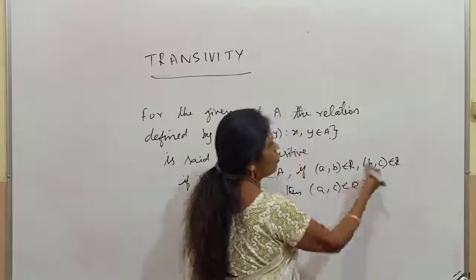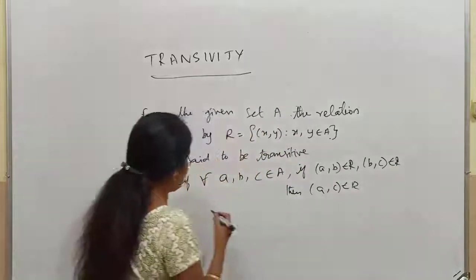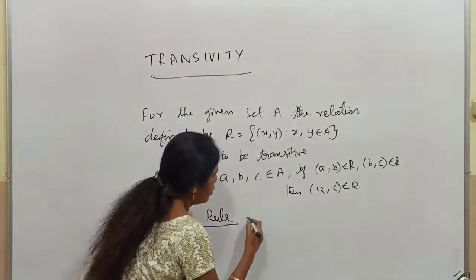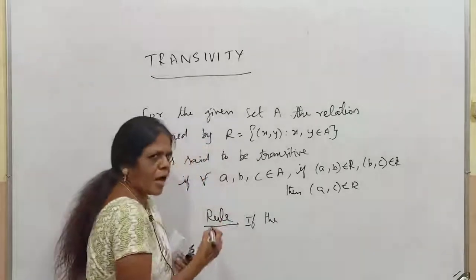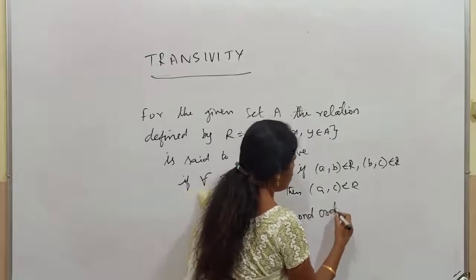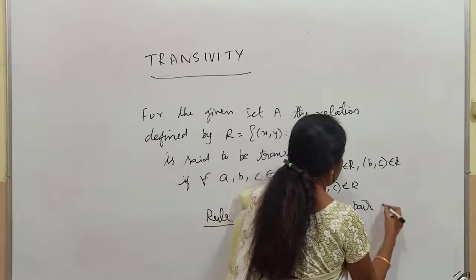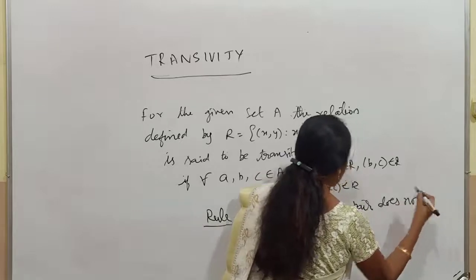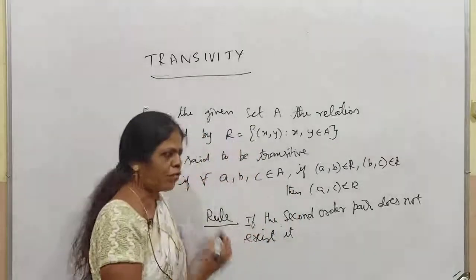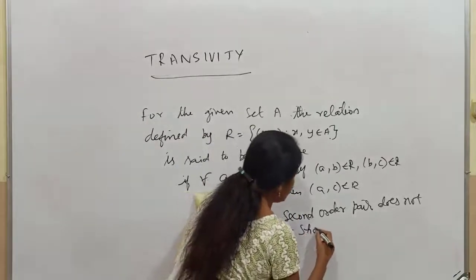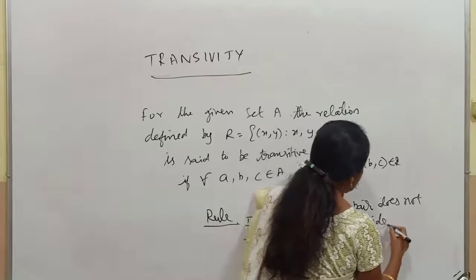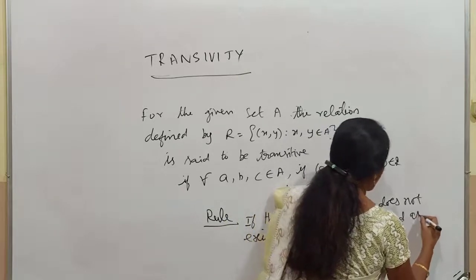We have to check whether these both are available or not. Now the rule they have defined for this, already I told you many a time, is the rule for transitivity: if the second order pair does not exist, it should be considered as transitive only.